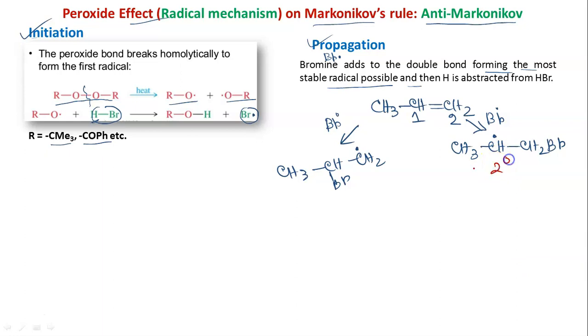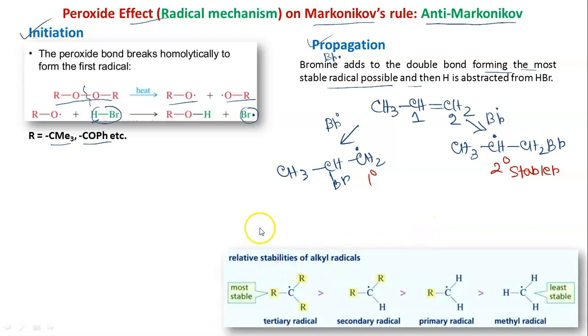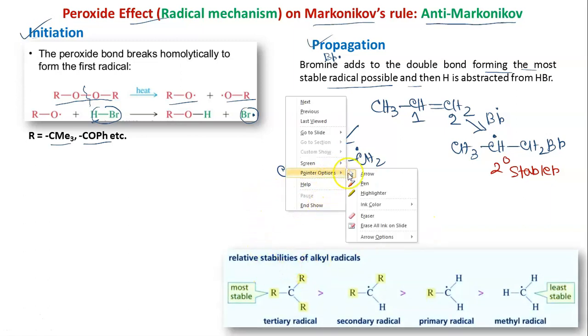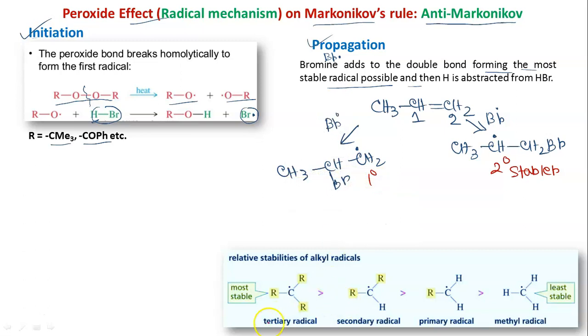So this is 2 degree radical, right? This is 1 degree radical, terminal. Now just like carbocation, here also the stability of 2 degree radical is more compared to 1 degree. So this is stabler compared to 1 degree. Here we have the relative stabilities of alkyl radical. You can see the tertiary radical is most stable, then secondary, that is 3 degree, 2 degree, primary, and then we have methyl radical. So it is just the same logic we have to apply.